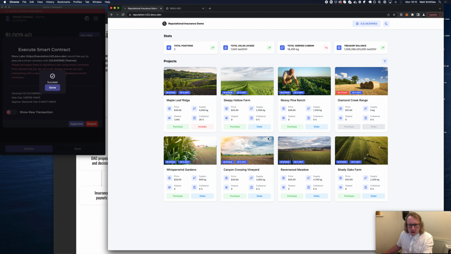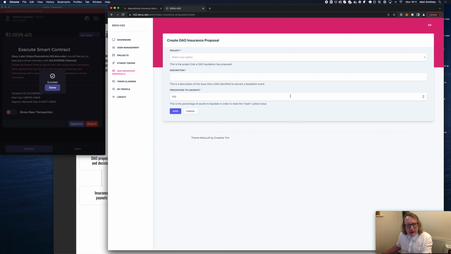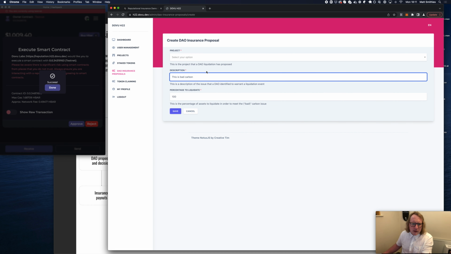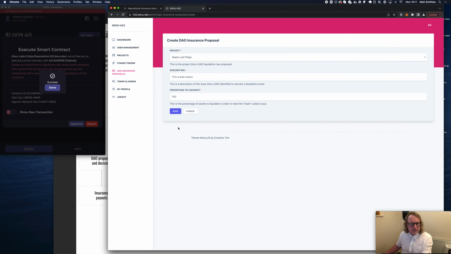However, if we as an owner wish to do an insurance liquidation event, we could potentially add a new proposal for one here, and this is something that we're going to be using the Galaxy DAO system for, but this right here is kind of a placeholder, and so you can suggest this is bad carbon, and the project would be, what is it, Maple Leaf Ridge here, and then we want to liquidate 10%.